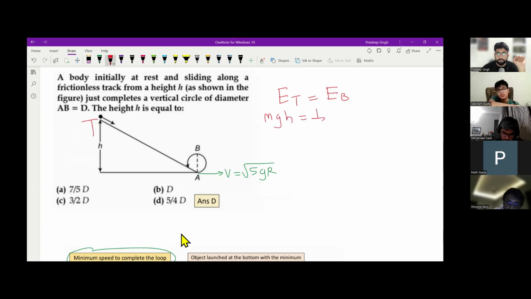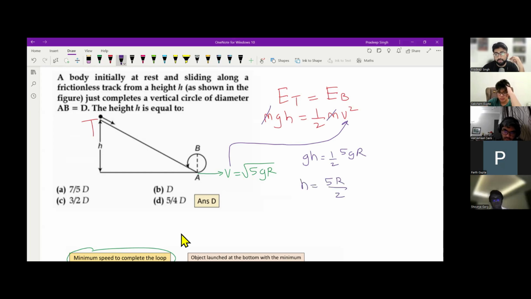mgh is equal to half mv square, and the v value is root of 5gr. m will get cancelled out. So let's see what we get. And we need to make h the subject. So we will get 5r by 2, which can be written as 5d by 4 because radius is diameter by 2. Check. Arman, are you getting option D? Yes, sir.